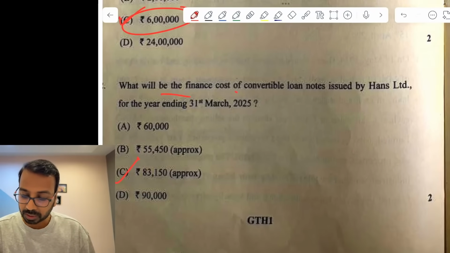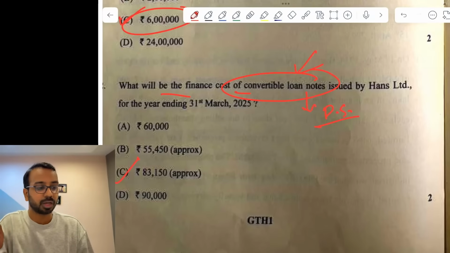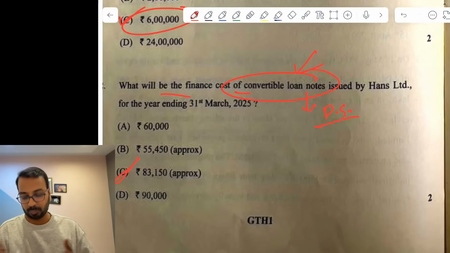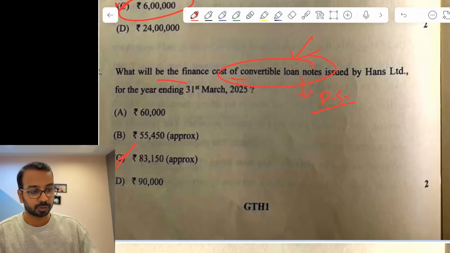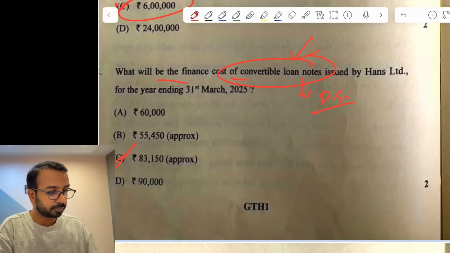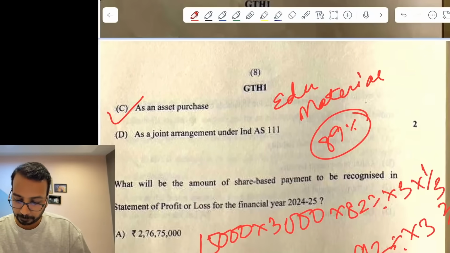Then finance cost of convertible loan notes. Now this is not loan notes actually. This is preference shares. Okay, you cannot say it to be a loan note. The amount comes to 83,150 approximately. Okay, so that is one thing.